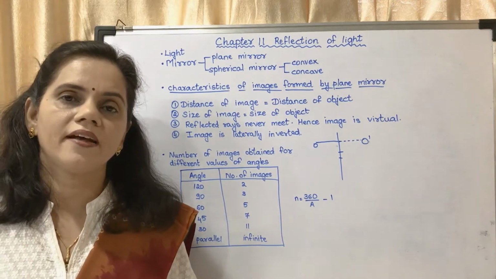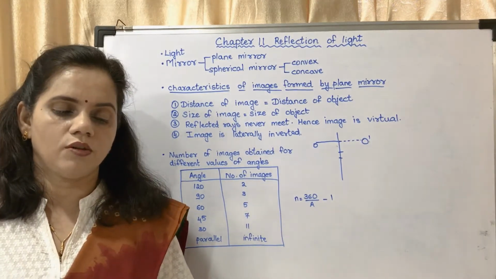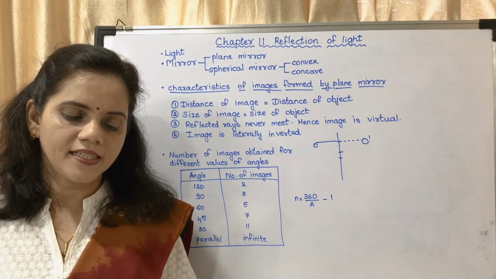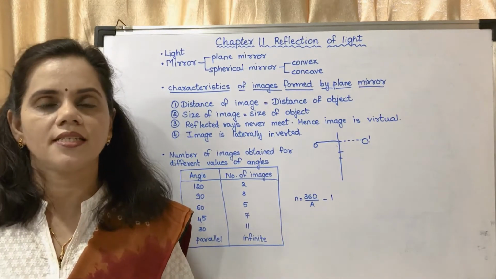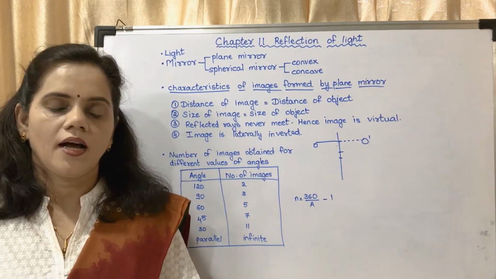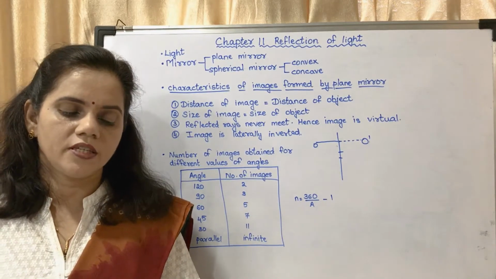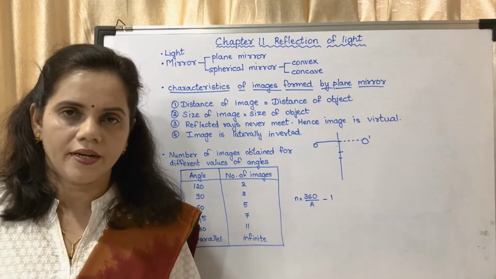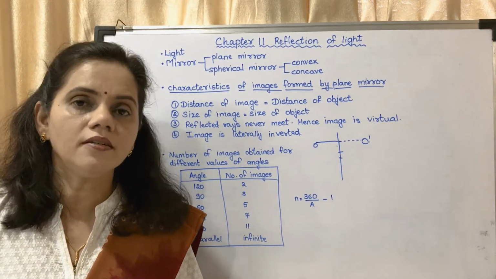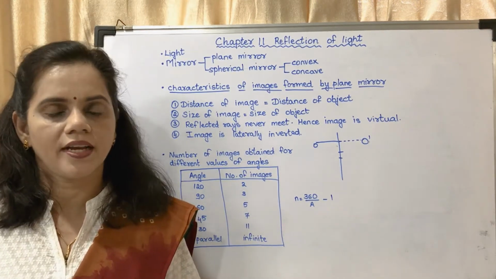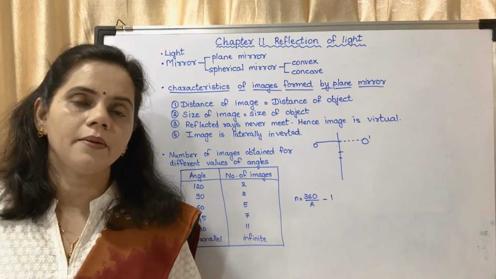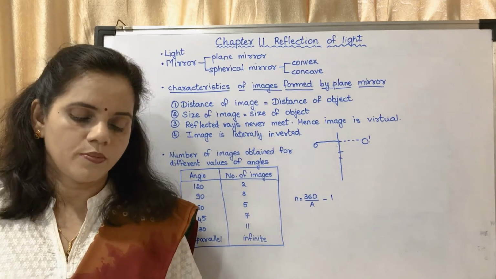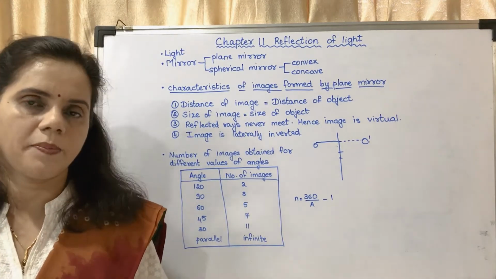The second paragraph under that question, what is a mirror? A surface which reflects light and creates clear images is called a mirror. I repeat, a surface which reflects light and creates clear images is called a mirror. There are two types of mirror, plane mirror and spherical mirror. And plane mirror, how is it produced? How is it made? You may see last paragraph.